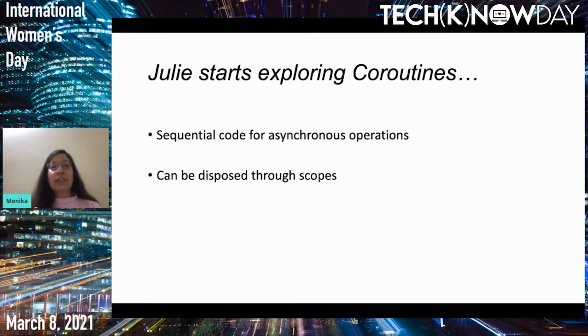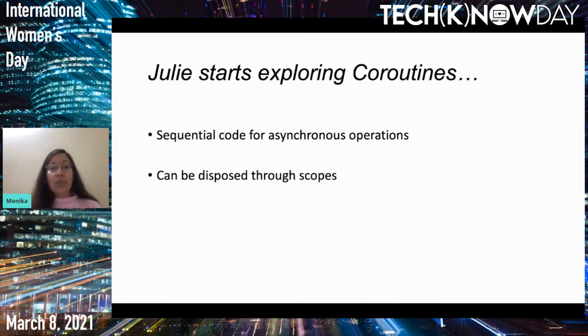Because of suspend functions and coroutines being lightweight threads, the scheduling in coroutines isn't handled by the OS as it was in Rx. It is handled by the Kotlin runtime, and internally when she looks at the code for the suspend functions, she finds that they are using callbacks. They use the continuation callback. But as a developer, there is less boilerplate code, and because we write sequential code for asynchronous operations as well, the code is actually easier to understand.